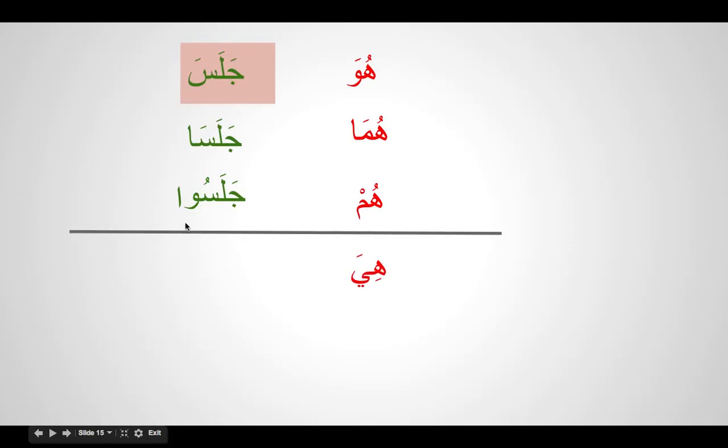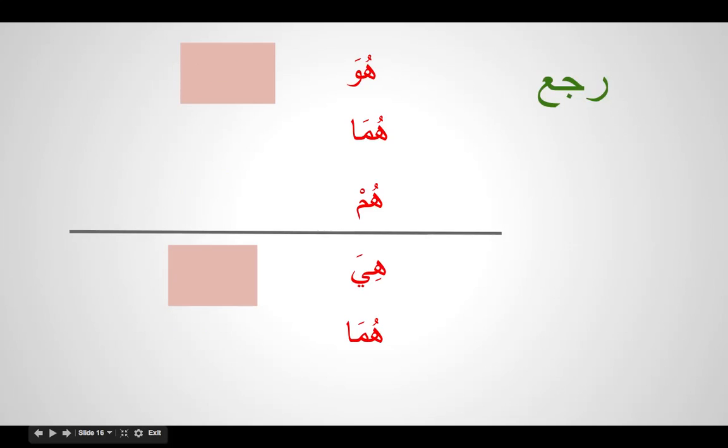And for female, we attach a ta ta'nith, jalasat. This ta does not describe a pronoun, but it describes that it is done by a female. Ta does not mean here. Ta only describes that the action has been done by a female. Huma, jalasata. We attach this, which tells us that the doers are two people, and this ta tells us that those two are women. So this tells us women, and this tells that there are two women.